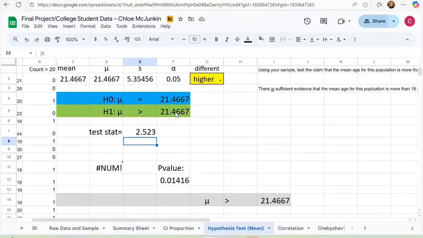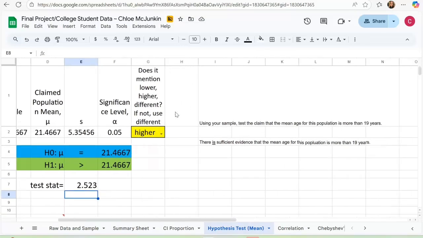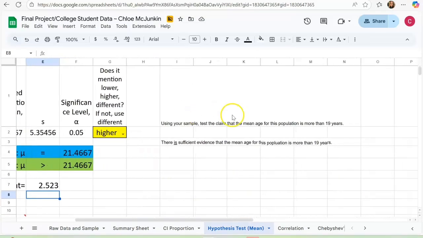Here is the hypothesis test for the mean. The given question was, using your sample, test the claim that the mean age for this population is more than 19 years. I decided to keep the significance level, which is A, at 0.05.